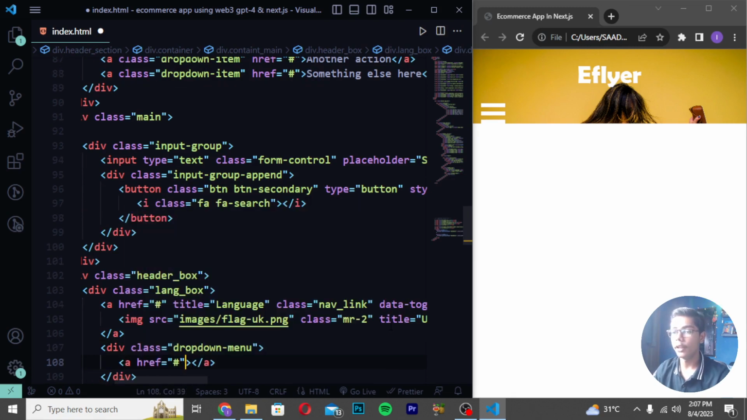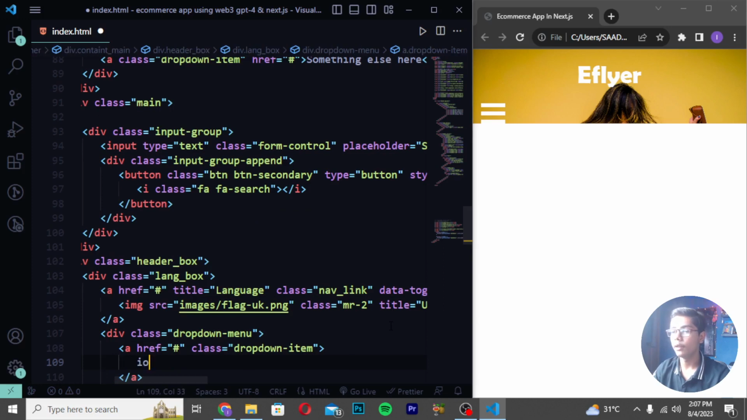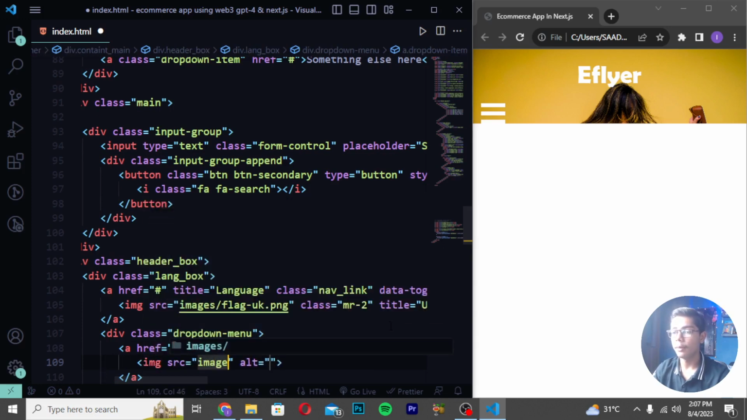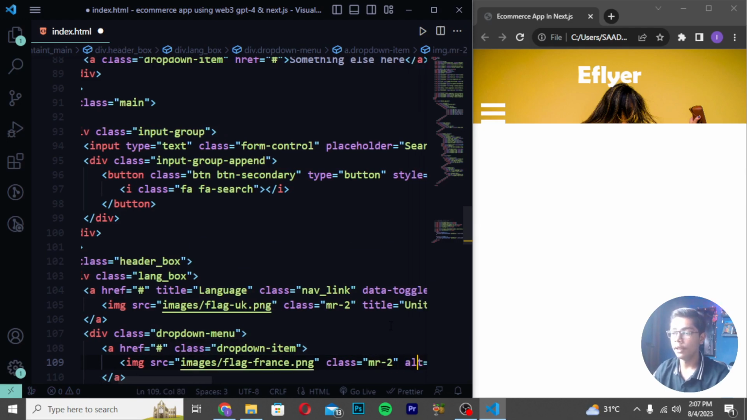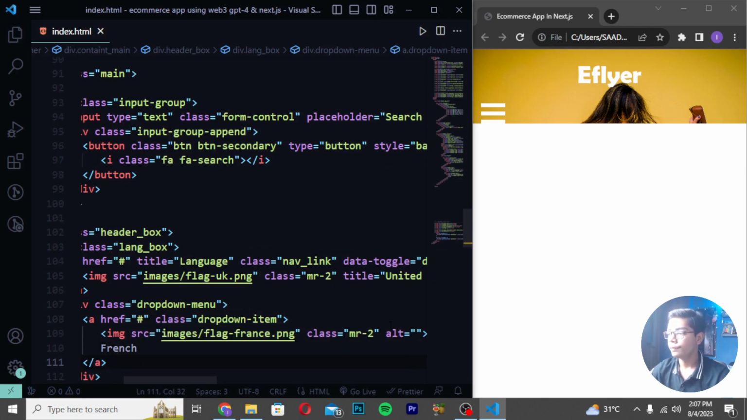Here you have to write A tag, create class as dropdown item. Then I will be now writing here images. So here you have to create image tag images slash, and I will be writing here flag France.png. Then you have to write here class mr-2, and I will be now just doing one thing. I will be moving down after this tag and creating here French. Then you have to just do one thing. You have to save it.